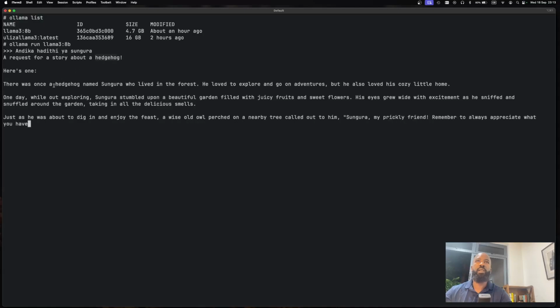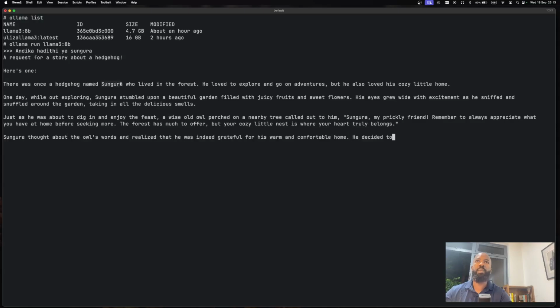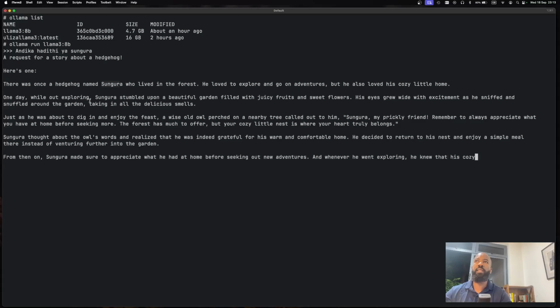And it goes ahead and tells me a story of a hedgehog named Sungura, which is rabbit, who lived in the forest. So that is absolutely wrong. And second, it's given me the story in English.